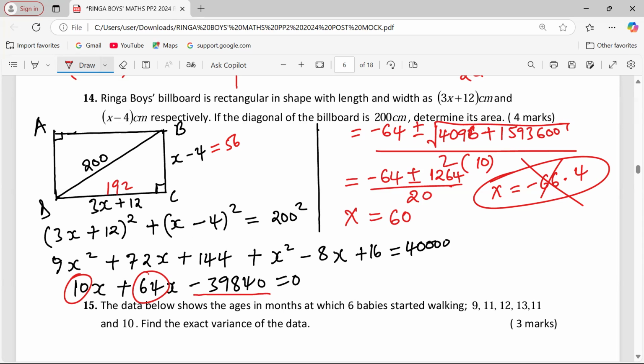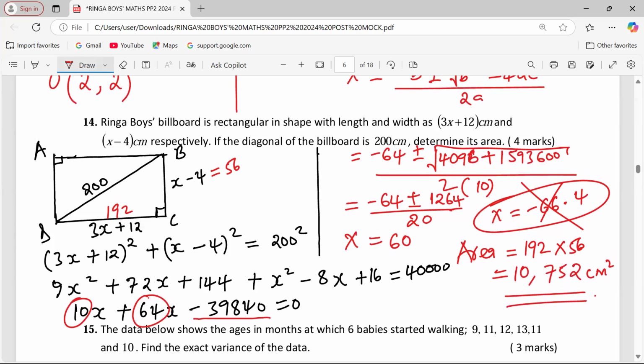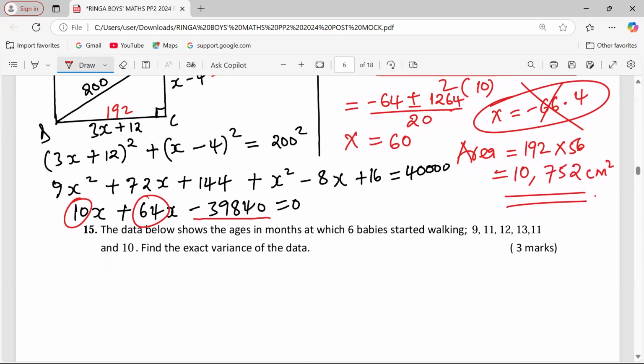So for this particular billboard, the area shall be 192 by 56, in other words, length times width. So 192 multiplied by 56, giving us 10,752 square centimeters. So that is the area of the billboard.